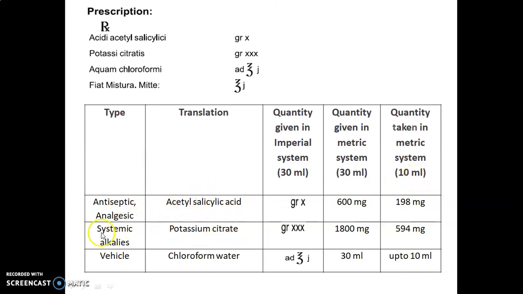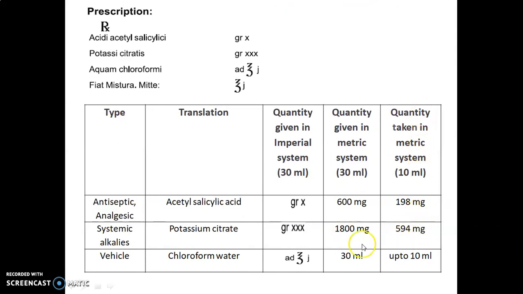Then potassium citrate, it is a systemic alkalis, gr XXX, that is 1 grain, XXX means 3 times X, that is 30. So 60 milligram into 30, that is 1800 milligram. And by multiplying this 1800 milligram with 0.33, we will get 594 milligram.